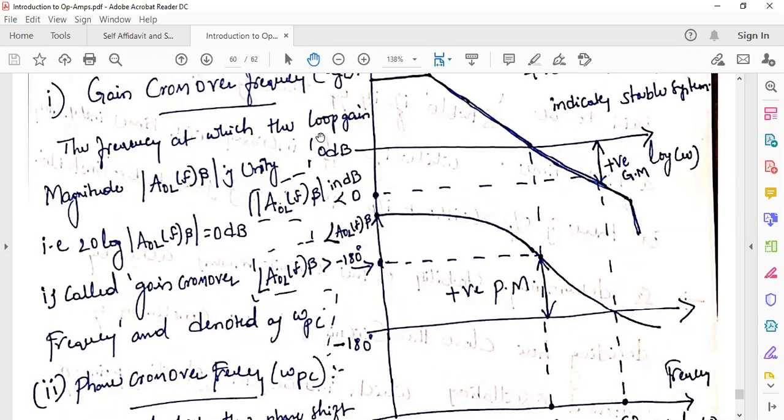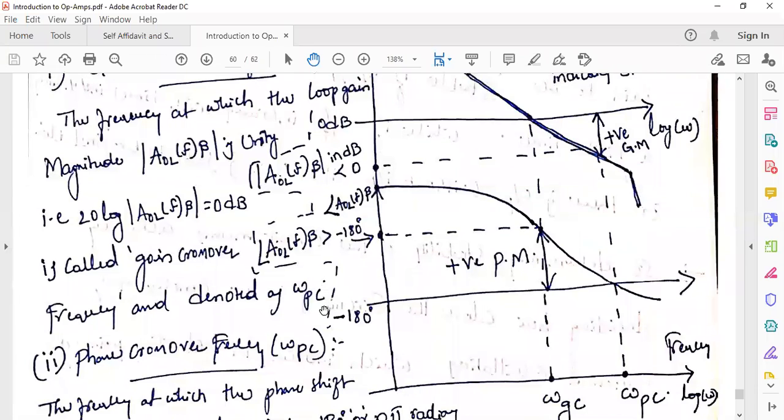The frequency at which the loop gain magnitude is unity, which in dBs is 0 dB, is called the gain crossover frequency, denoted by GC, not PC. One can make this mistake, right? This one is GC, not PC. This is GC, gain crossover frequency, omega GC.